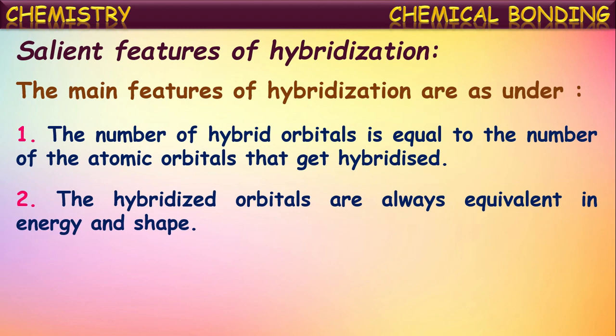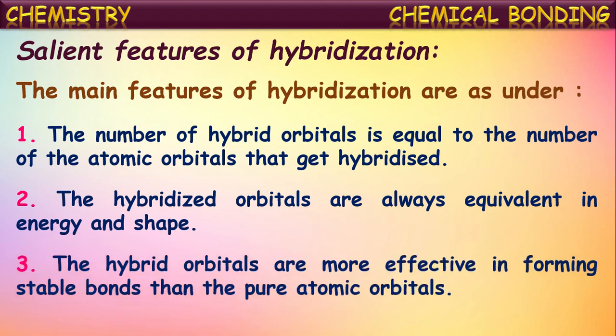But once they are intermixed for the formation of hybrid orbitals, the resultant hybrid orbitals will have exactly equal energy and the same shape also. Before the intermixing, they may have slightly different energies and different shapes. But once they intermix, the resultant hybrid orbitals will have equivalent energy and shape.